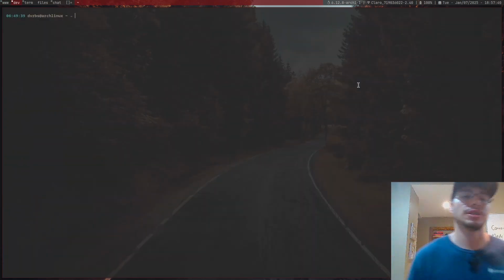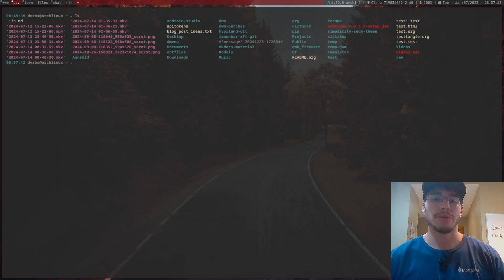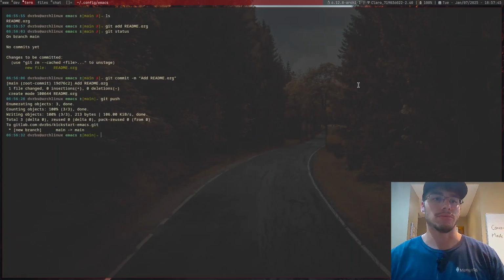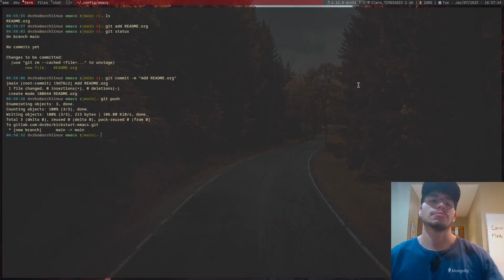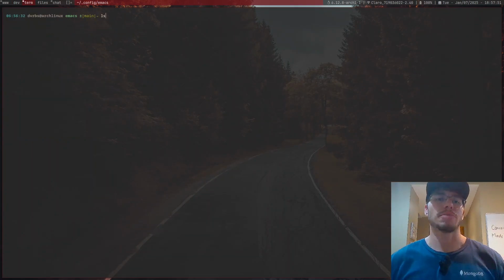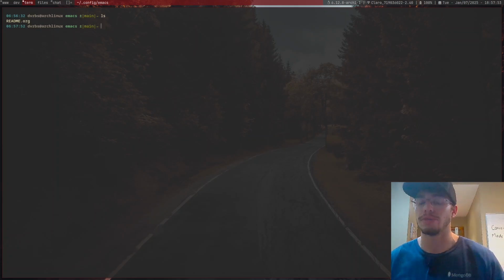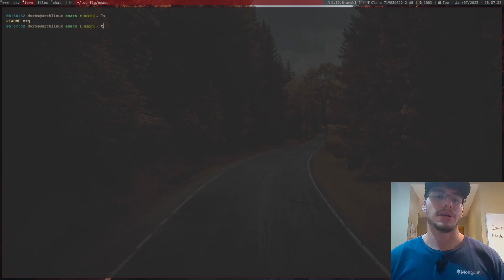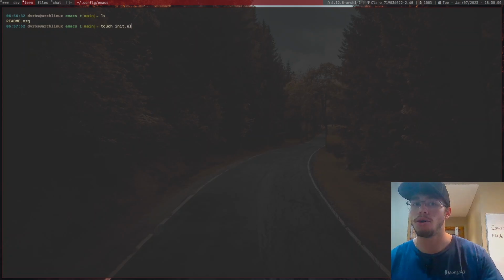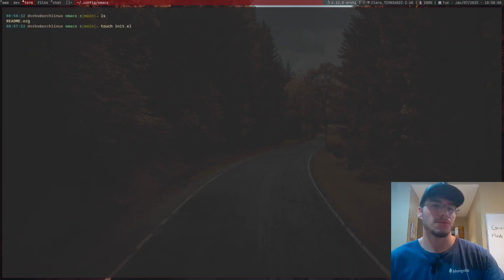So the first thing that we're going to need is, we are in here right now, oh, there we go. This is pointless. Back to the terminal. Now, let's start by actually creating and adding some real information. First one is touch init.el, which is where all Emacs projects will begin, by creating the init.el thing, or we could just go to the .emacs.d directory, if it was useful to anyone.